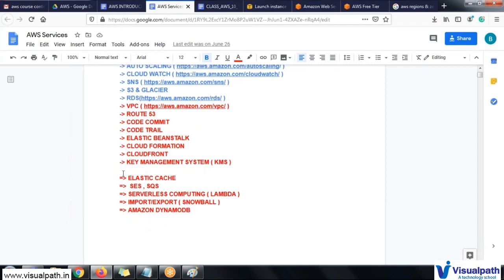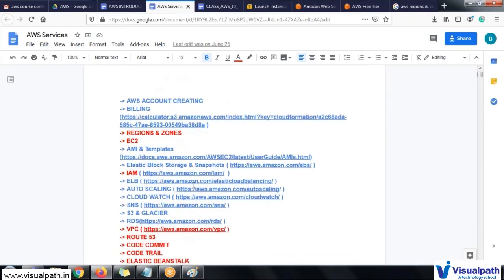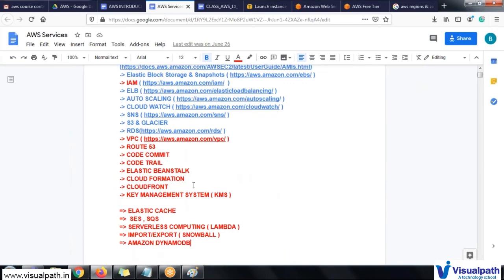And there are multiple services which we can't show you in AWS as of now, because Snowball is a physical appliance provided by AWS. But I will give you an explanation regarding Snowball, DynamoDB, Lambda, SES, and SQS. These are the different kinds of services available in AWS, and we're going to cover everything.